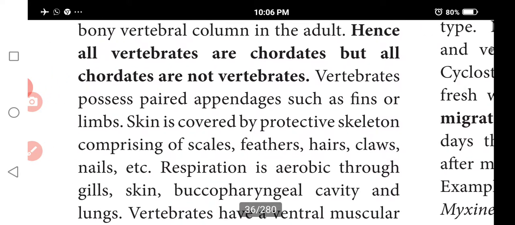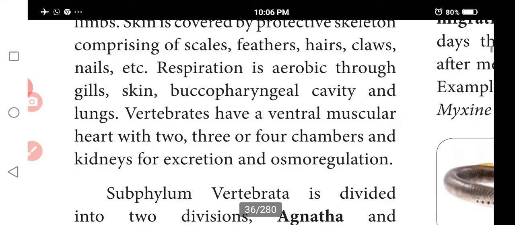Vertebrates have appendages, such as fins and limbs. The skin carries hairs, feathers, claws, nails, scales, etc. Aerobic respiration is followed. In some fishes, gill respiration is followed, and lung respiration is followed in the other vertebrates. Vertebrates have a ventral muscular heart with 2, 3 or 4 chambers.